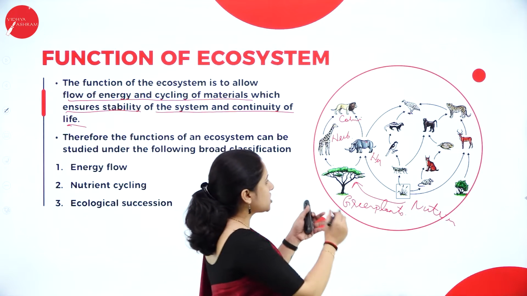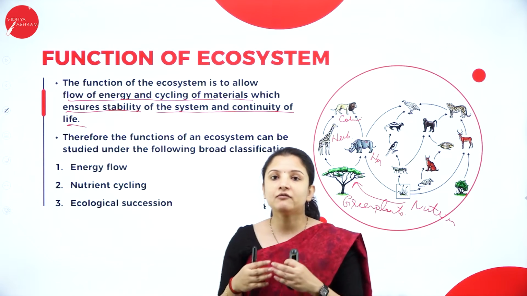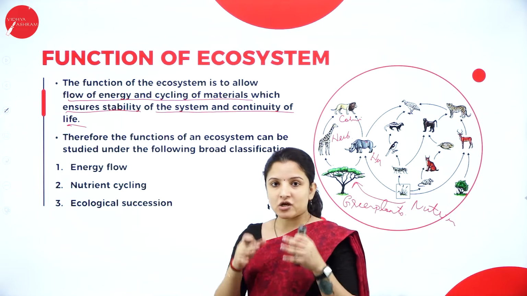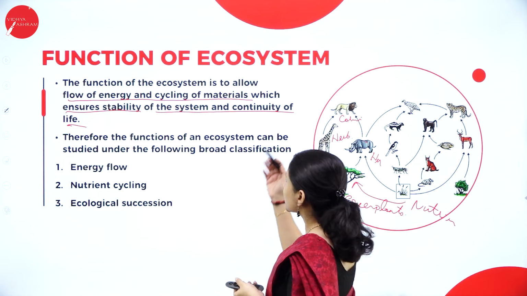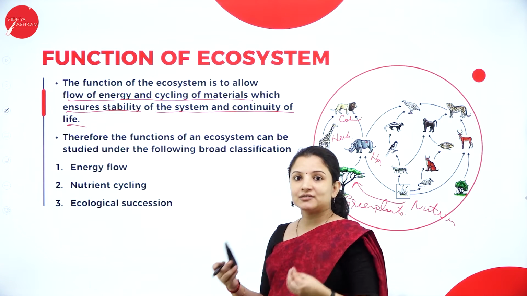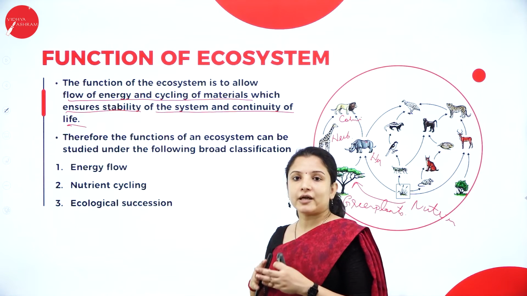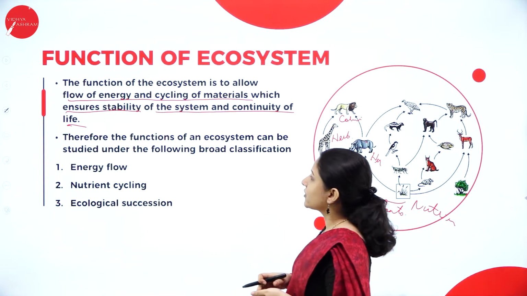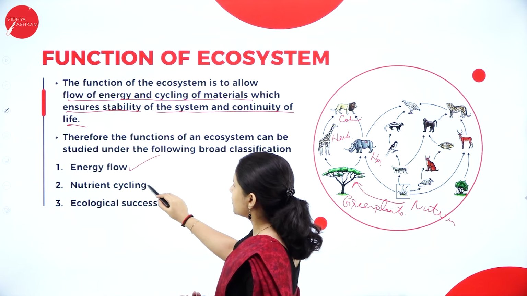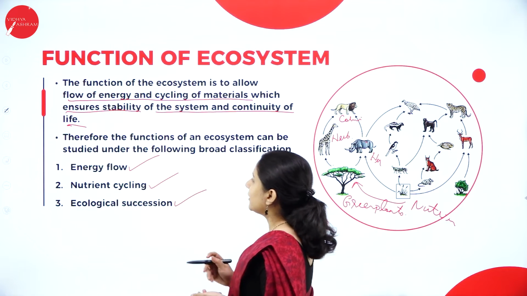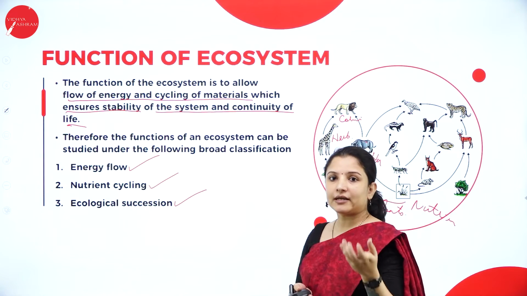So therefore energy is flowing from one organism to another organism. This is the main function of the ecosystem, to make sure that the energy is properly flowing from one organism to another, and also the nutrients are cycling properly, so that the stability of the ecosystem can be maintained. So the function of an ecosystem can be studied under the following broad classifications: energy flow, nutrient cycling, and ecological succession.